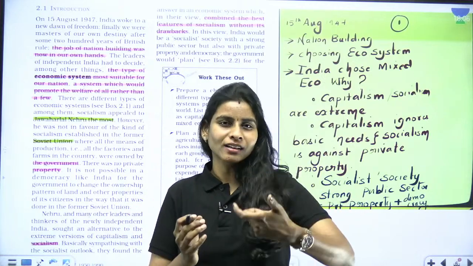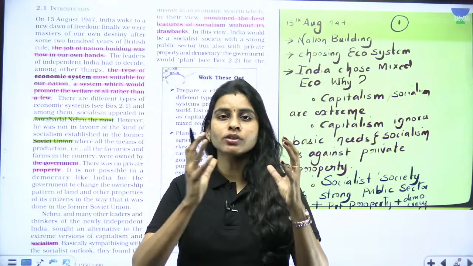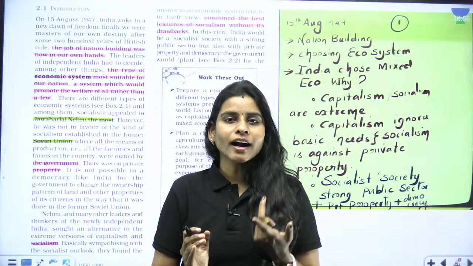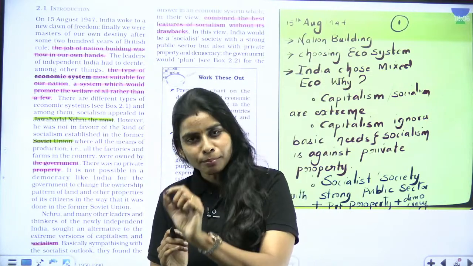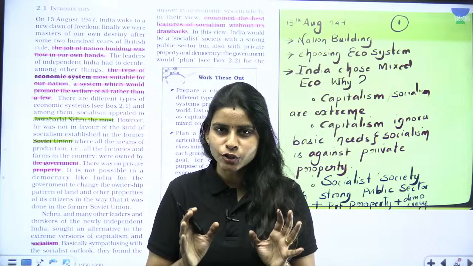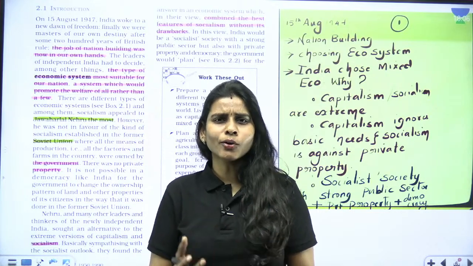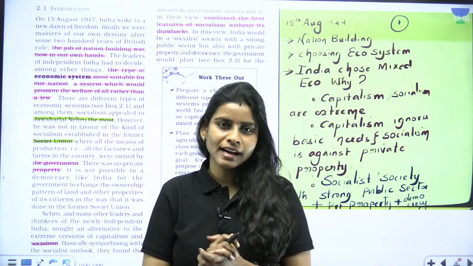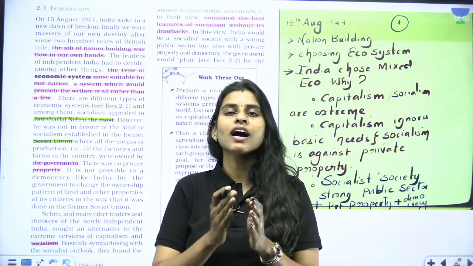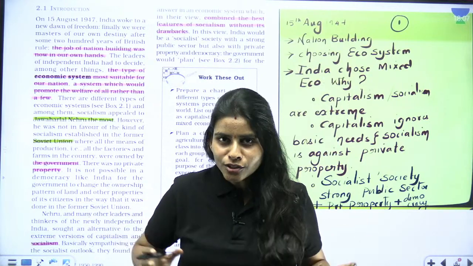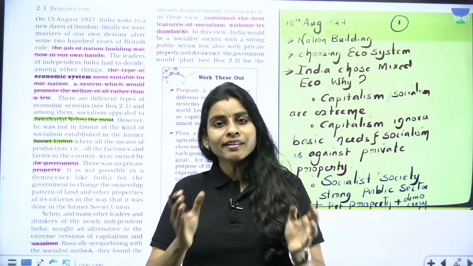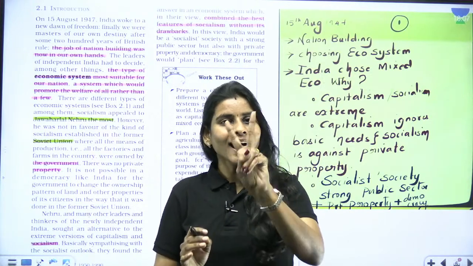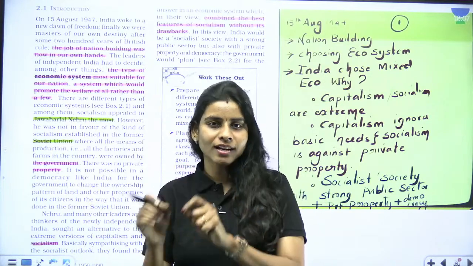So we learned that India was like an infant. We have to now build that as a strong, independent nation. So how are we going to do that? By making some important choices and decisions. So what are the choices that we are talking about? Choices related to what type of economic system I will be having. Choices related to how I am going to allocate the resources in the country so as to address the problems of all the sectors at individual level. So we had these two questions in place to answer to start with.